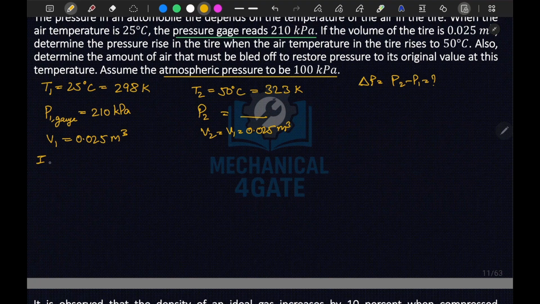Now, the ideal gas equation is given by PV equal to MRT. Here P is the absolute pressure and T is the absolute temperature.